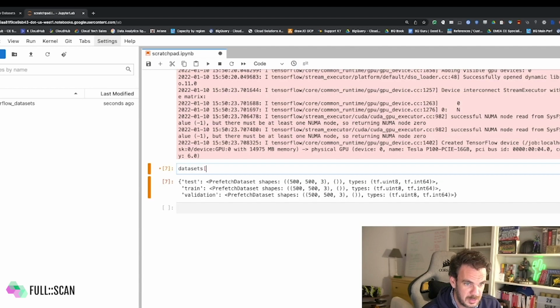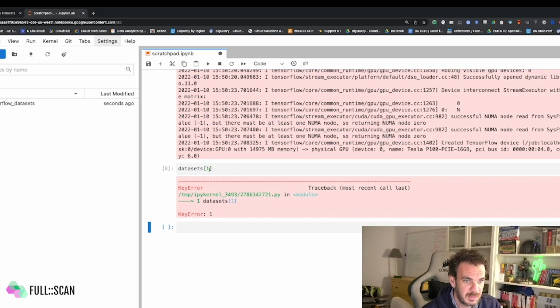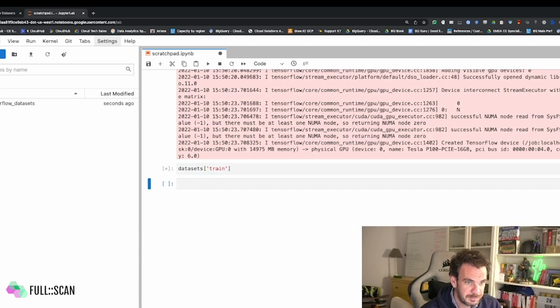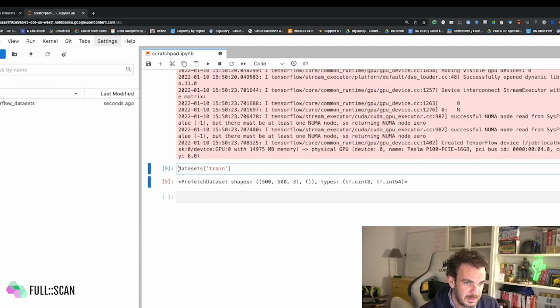I mean, we can choose the second one, which is the train. We got it there. Okay, so let's do one thing.